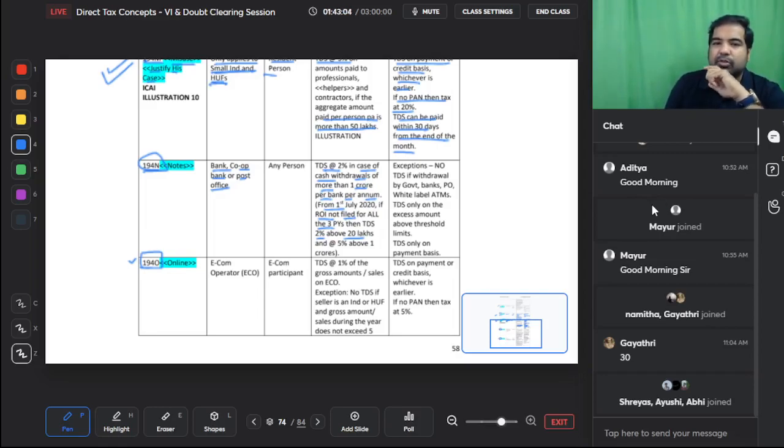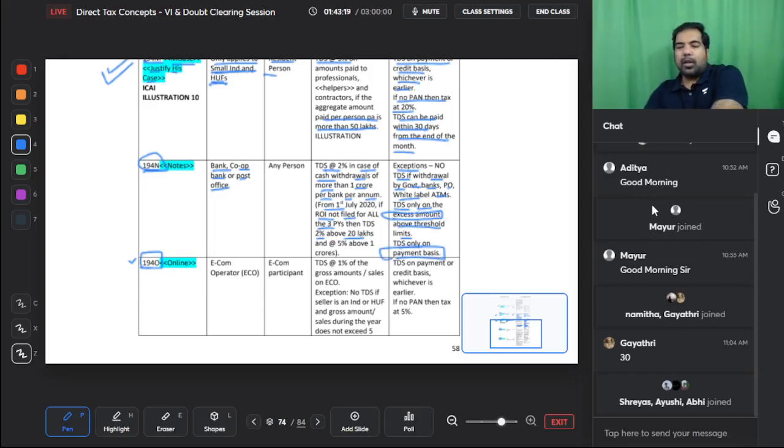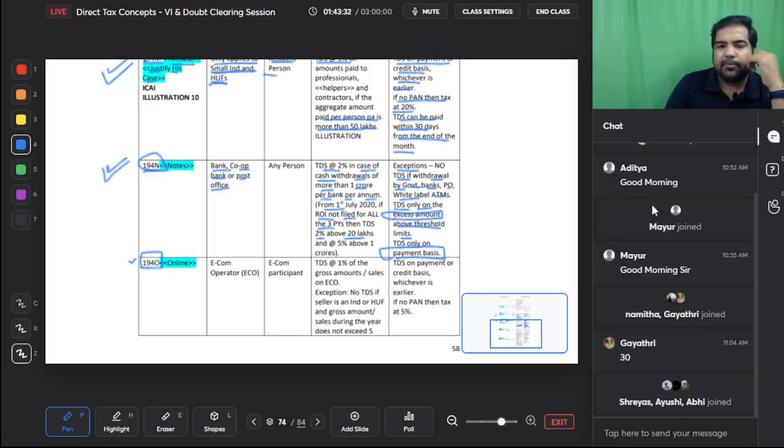This is that frustration. Exceptions: no TDS if the withdrawal is made by the government or banks, post offices, white label ATMs. TDS only on the excess amount, guys, above the threshold limit. TDS only on payment basis. There are some payment basis items, like bets and bigger bets. Any payment made by the government, like legally acquire, all those are payment basis. Very logical to understand what is payment basis.